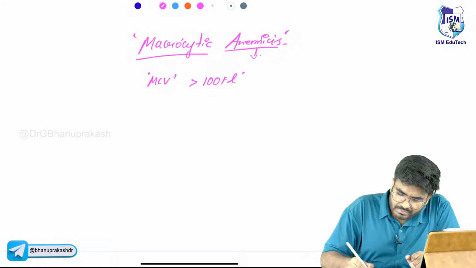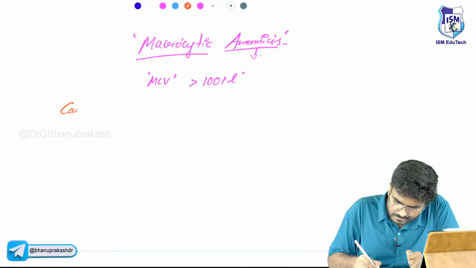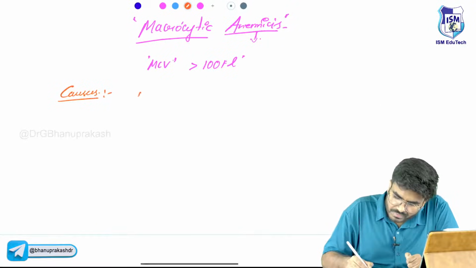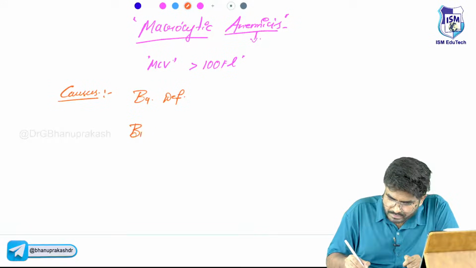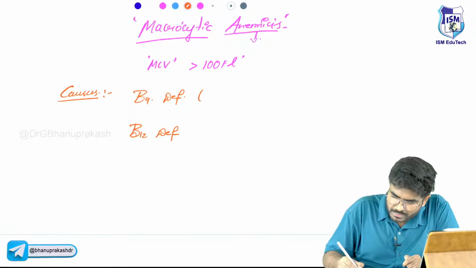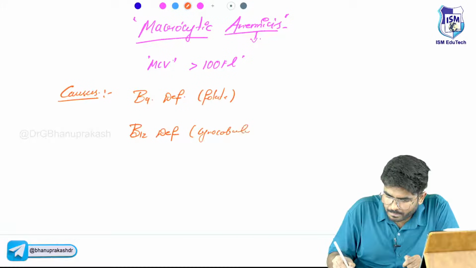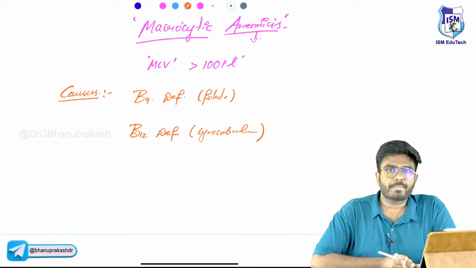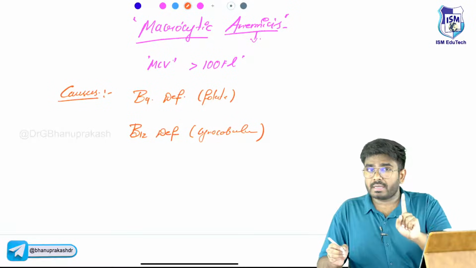Now, let's see the causes of macrocytic anemia. The first two important causes are B9 deficiency and B12 deficiency. B9 is folate, and B12 is cyanocobalamin.